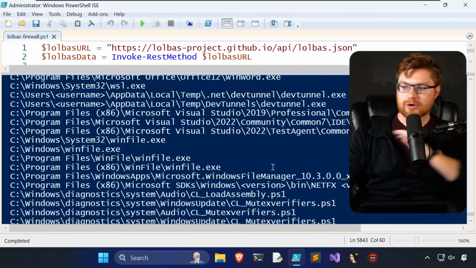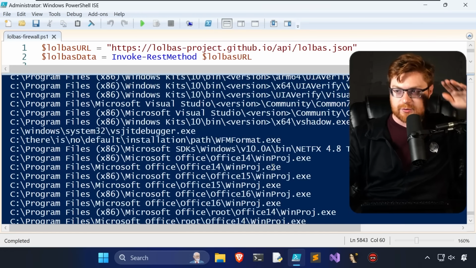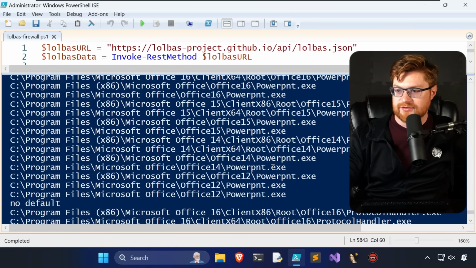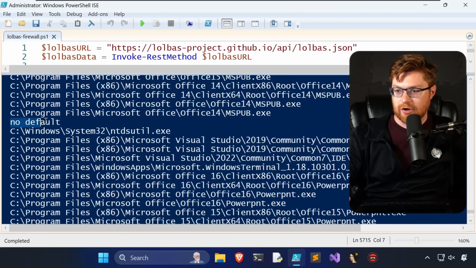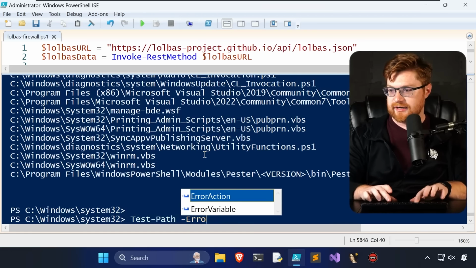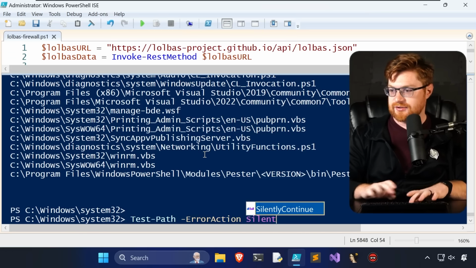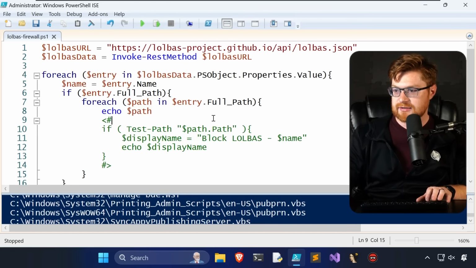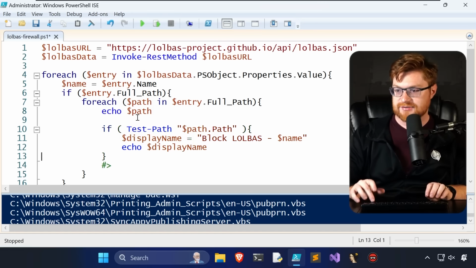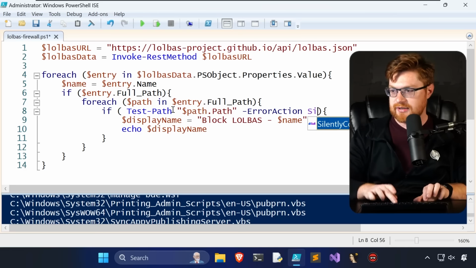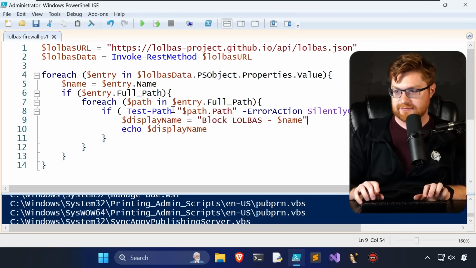Dang, okay. So we're using broad strokes right now, right? Obviously we're trying to loop through all of these and just hit a ton of them. Maybe we should just ignore the ones that aren't valid. Yeah, this is like no default. That's not helpful. Can Test-Path have an error action? Silently continue? I think it could. So we could just ignore anything else if it's bad news bears. Again, broad strokes, proof of concept, little experiment. We're just kind of playing around the playground right now. Let me try to use that error action silently continue. And then I'm assuming it'll just ignore that block following it, right?